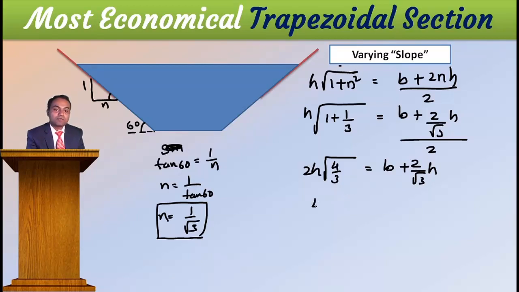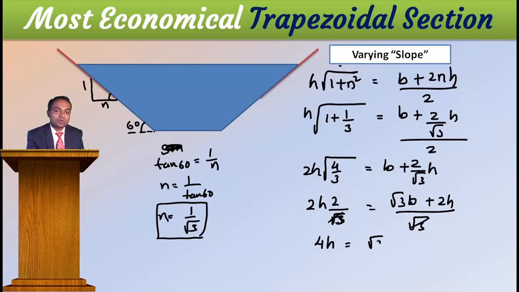Square on both sides, 4h square 4 by 3 equal to, then here it is 2 into h into 2 by root 3. 2 by root 3 is equal to LCM root 3b plus 2h divided by root 3. Root 3 cancel. 4h is equal to root 3b plus 2h. 4h minus 2h is 2h is equal to root 3b. Then b is equal to 2h by root 3.